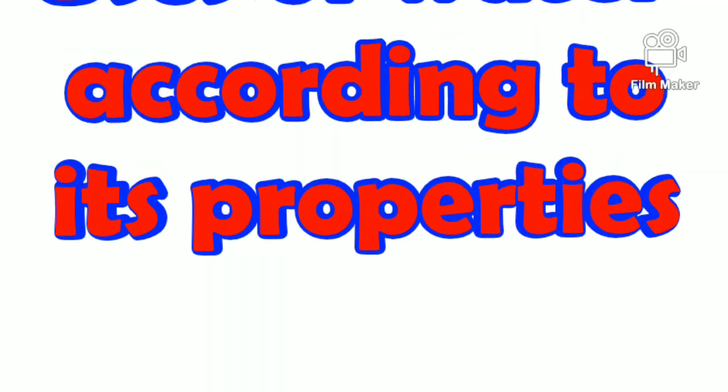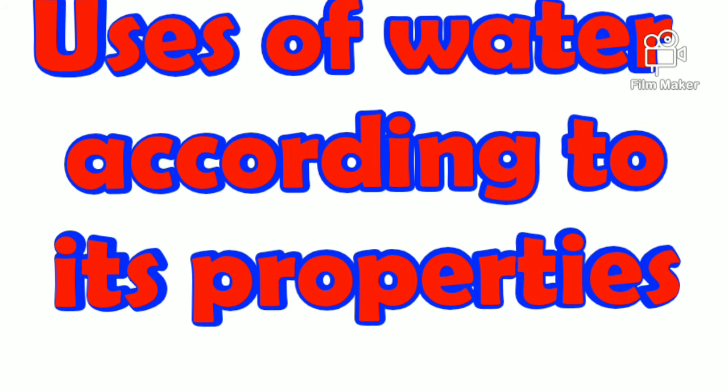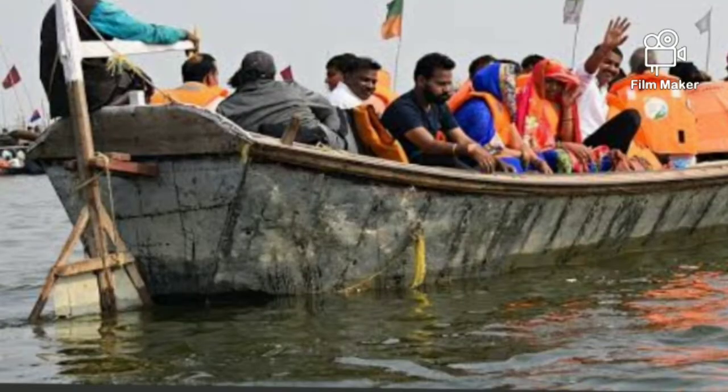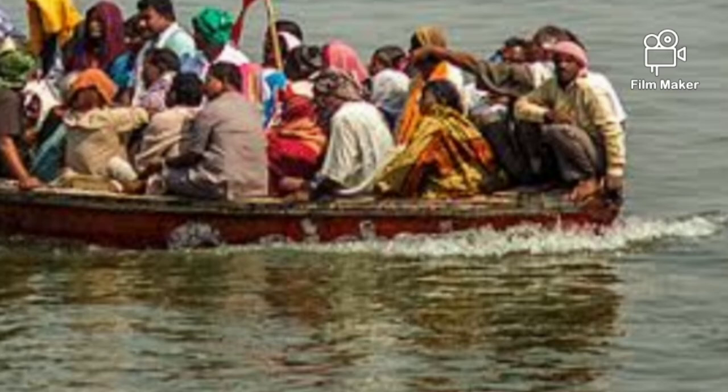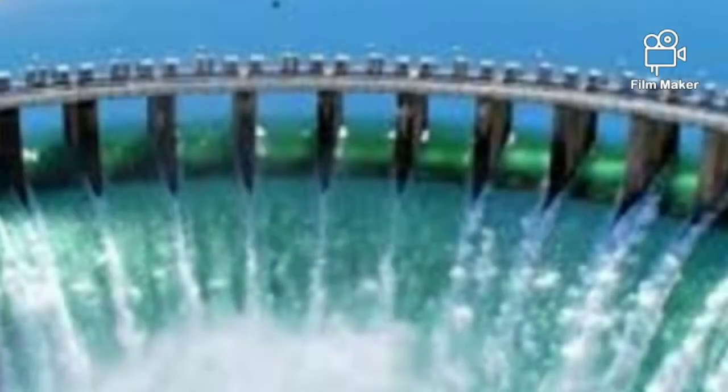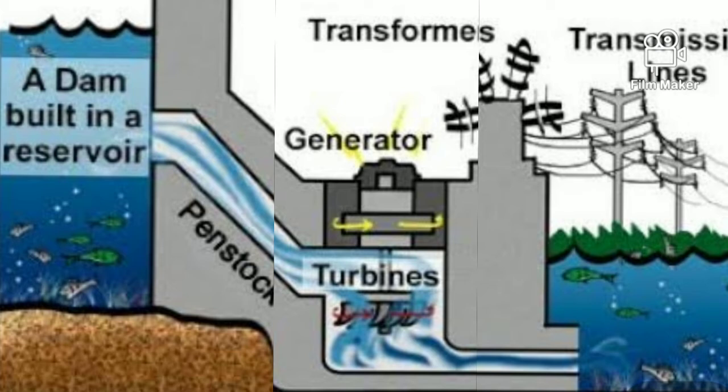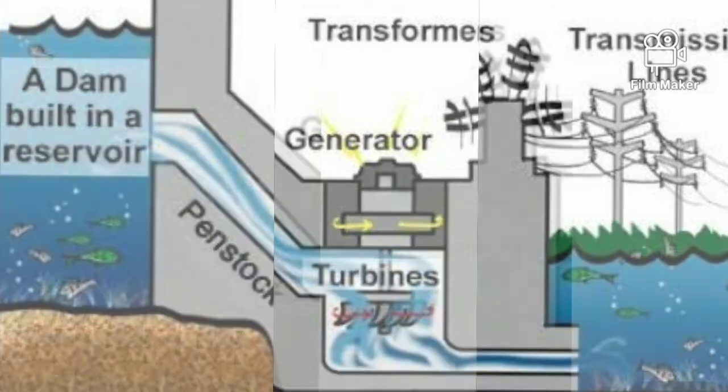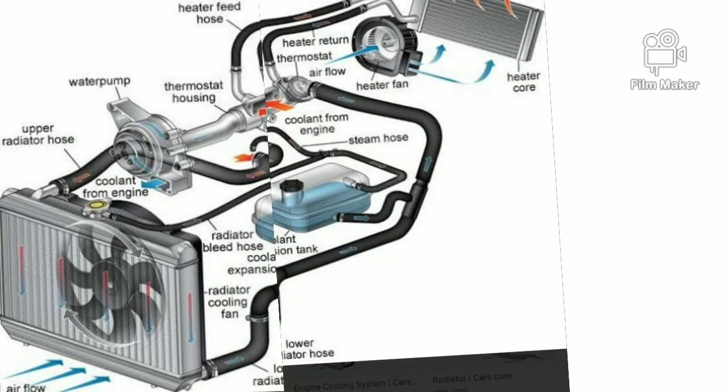Uses of water according to its properties. Water is useful for water transport due to its fluidity. Water falling down from a height is used to generate electricity with the help of a generator. Water is a good coolant and is used in motor vehicles to control the temperature of the engine.